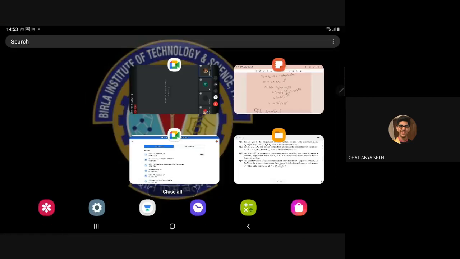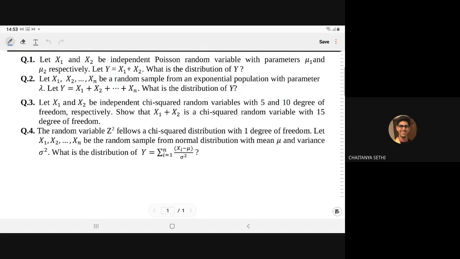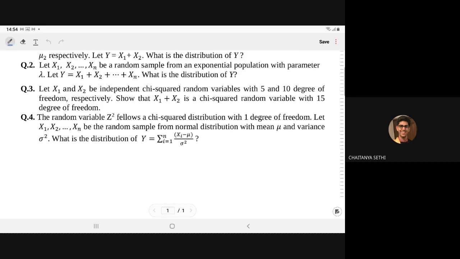So the sum of chi-square distributions also follows the chi-square distribution, with degrees of freedom equal to the sum of the degrees of freedom of the independent random variables. Now the last part: the random variable Z square follows the chi-square distribution with degree of freedom 1. This we already proved in the class before last.